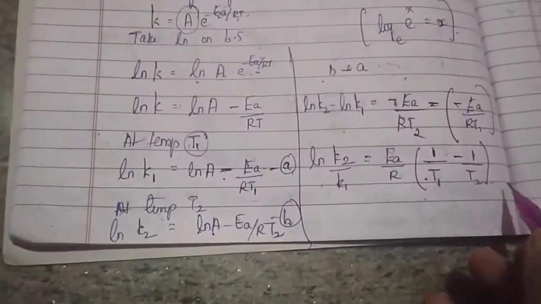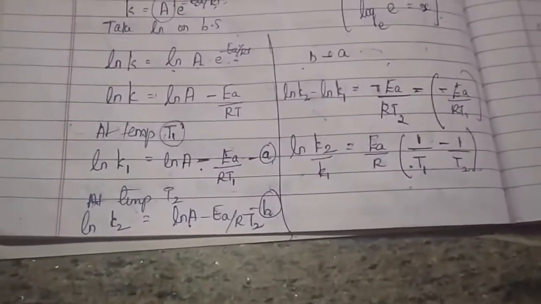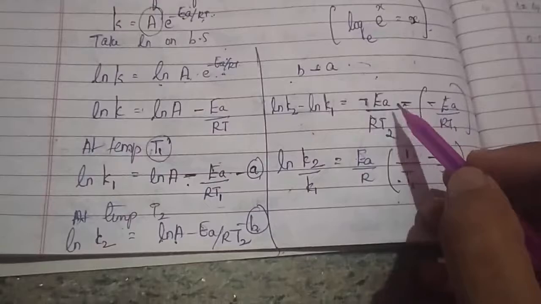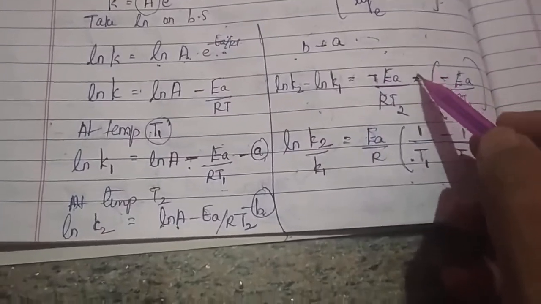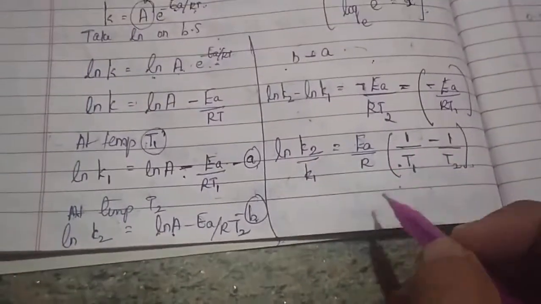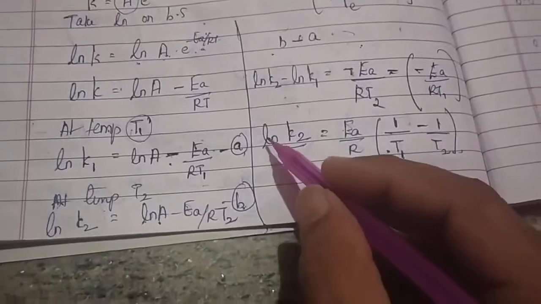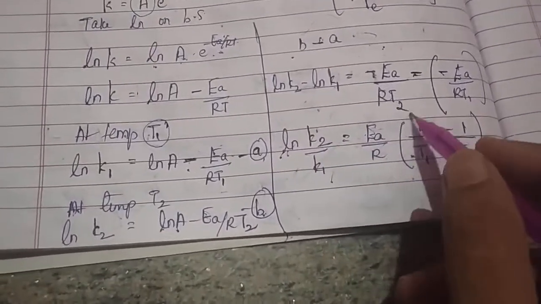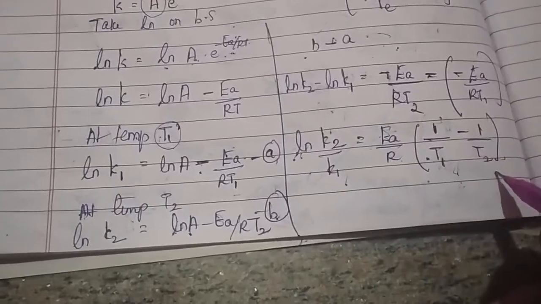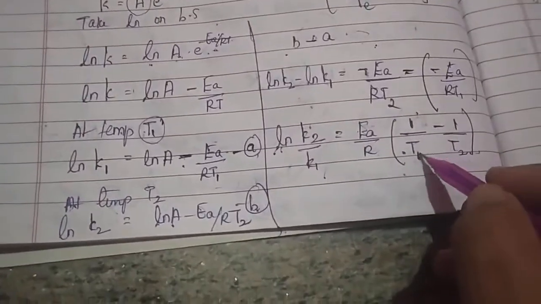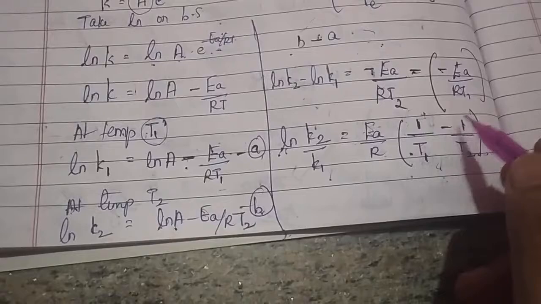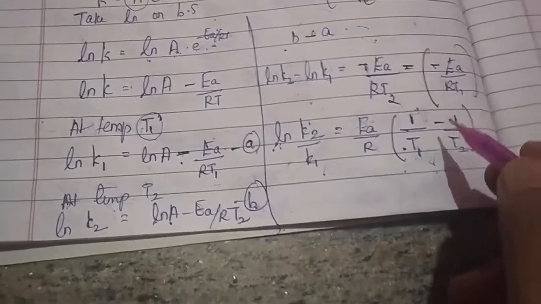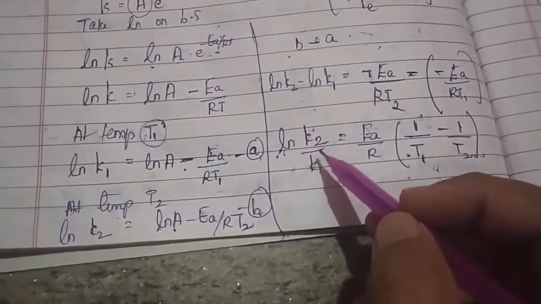So this was a mistake we have done in our previous video. What I did was, I just put this sign wrongly. Please check it out. You will be getting ln of K2 by K1 is equal to EA by R of 1 by T1 minus 1 by T2. What was the misstatement we got over there? 1 by T2 minus 1 by T1. Please make a correction over here. This is your correct form.